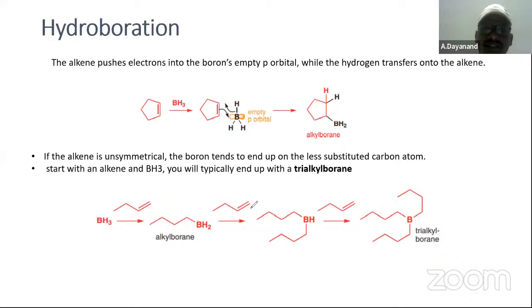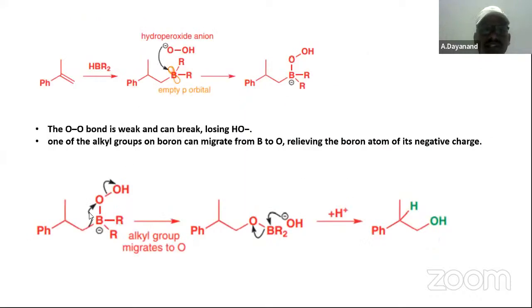BH2 finally bonds at the last carbon, against Markovnikov's rule, and this is hydrogen. Finally trialkyl borane is formed. What is going to happen to this trialkyl borane? If we add H2O2 to the trialkyl borane, then H2O2 will finally give alcohol as the product.